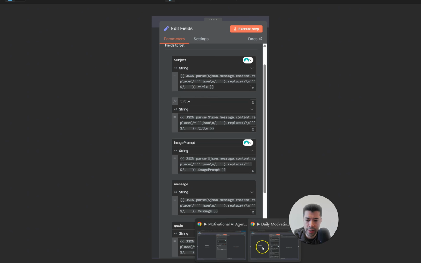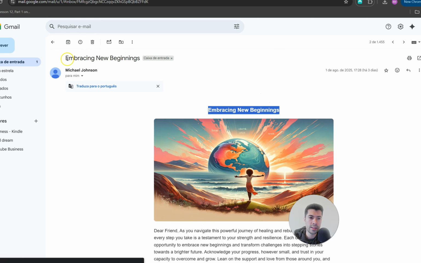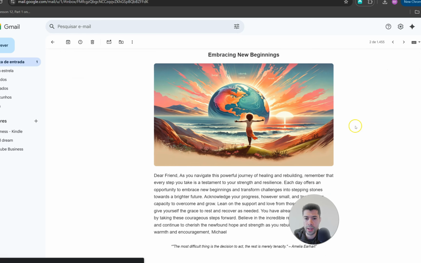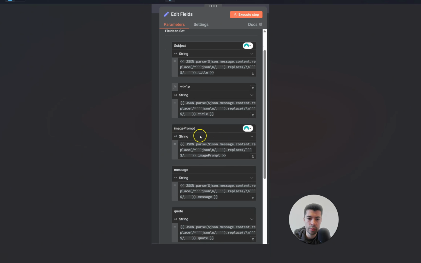If we go back to the first email that I showed you, you can see that we have the title of the email, which is equal to the subject. Okay, so this is the first thing. Then we have another field called title, which ChatGPT used this function for. Then we have other fields called image prompt, message, and code.